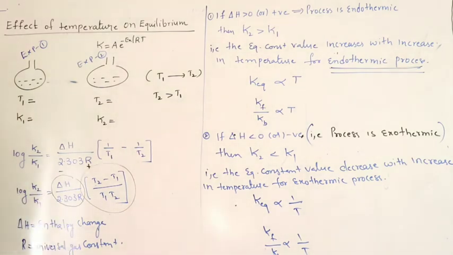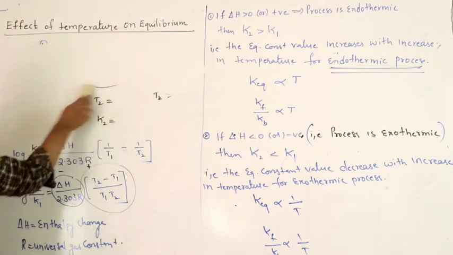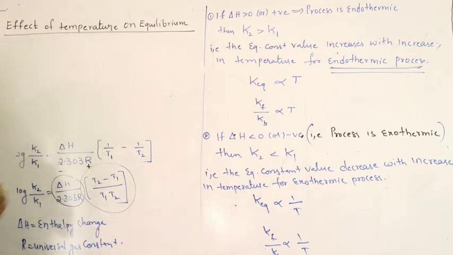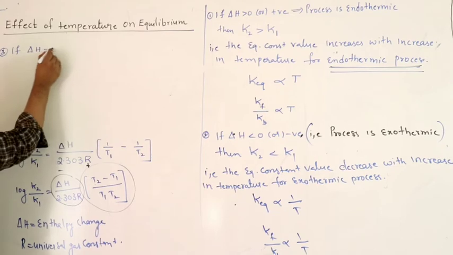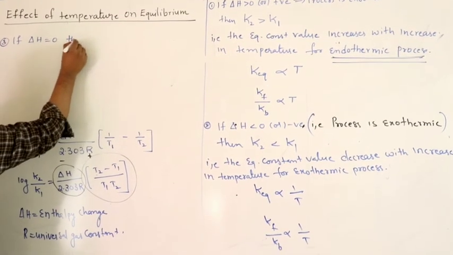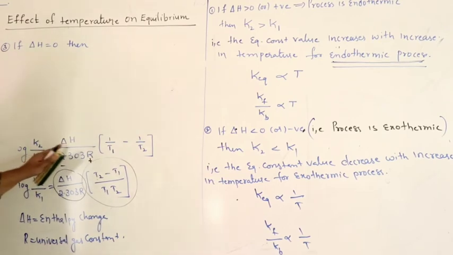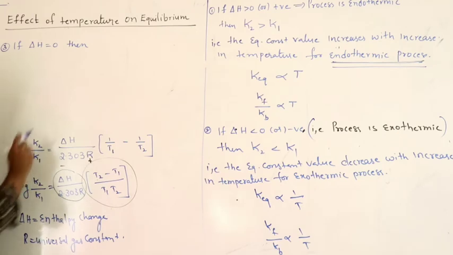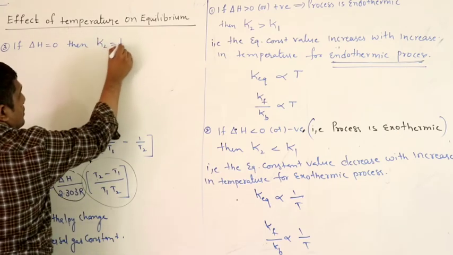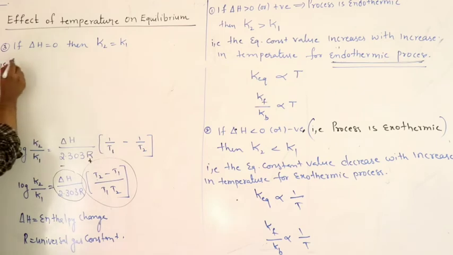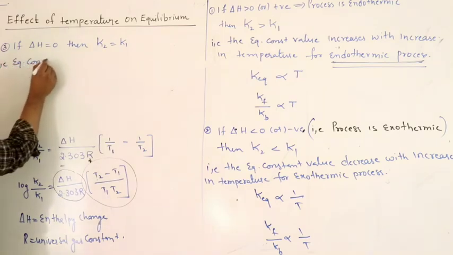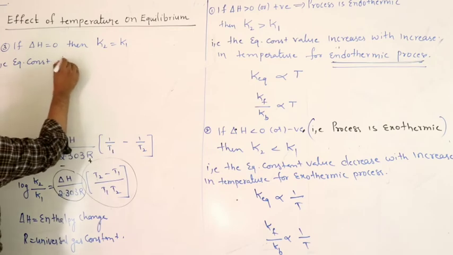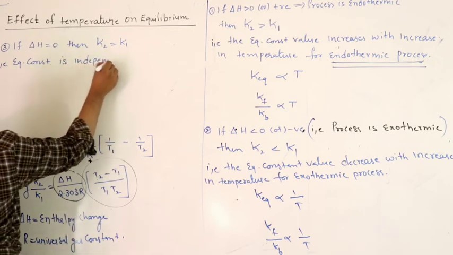So one more we have. Third point, if delta H is 0, that means no heat is absorbed or released. If this is 0, the entire thing becomes 0. If the entire thing becomes 0, log 1 is 0, that means K2 will be equal to K1. That is, the equilibrium constant is independent of temperature.